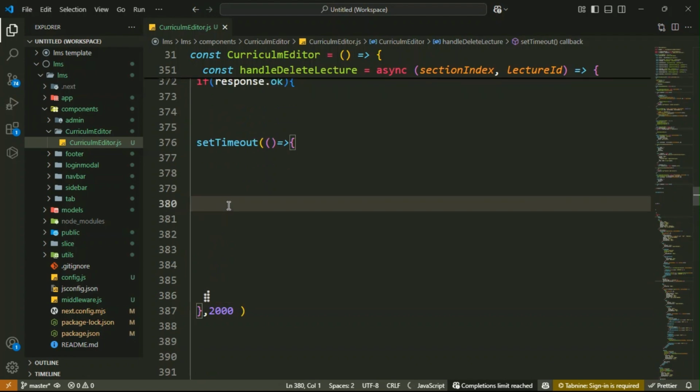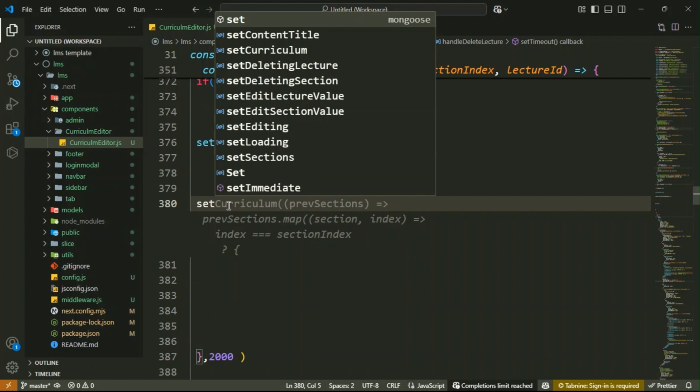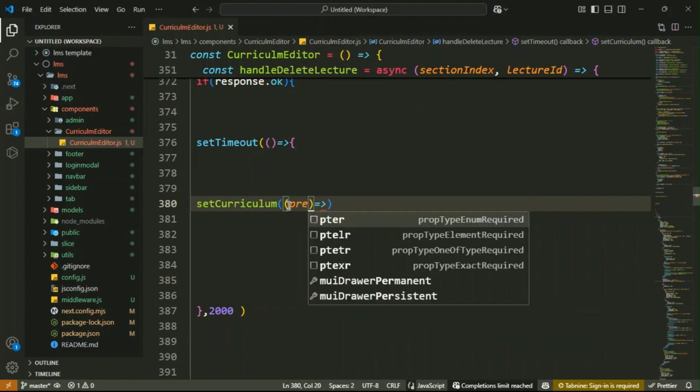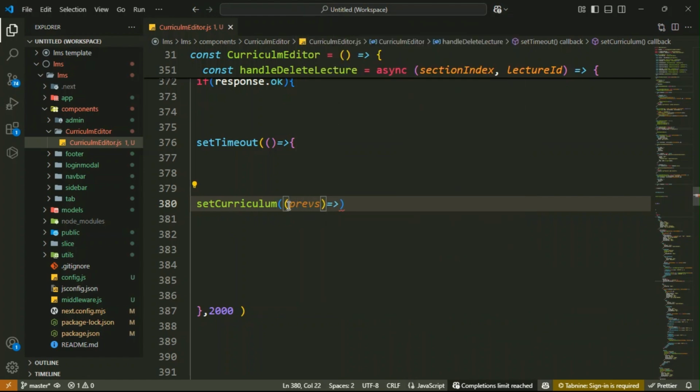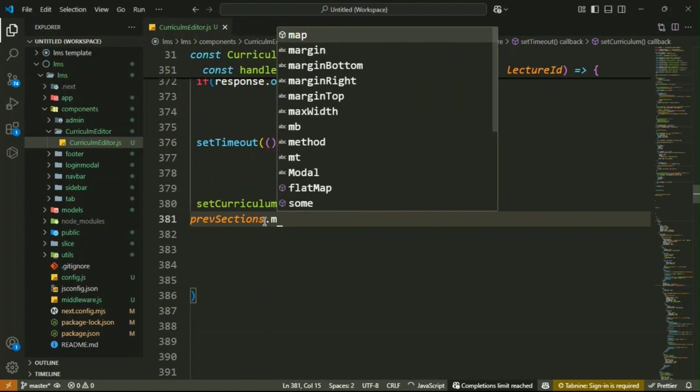Then go inside it. Here we have to find that particular section index. So we have the function setCurriculums. Inside setCurriculums we have the previous sections, prevSections. Then inside it, prevSections.map. So you have to access the prevSections.map function.